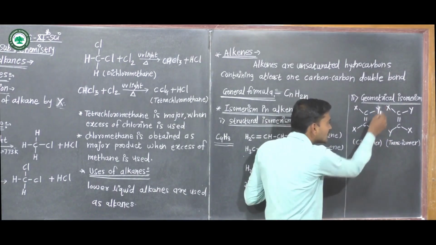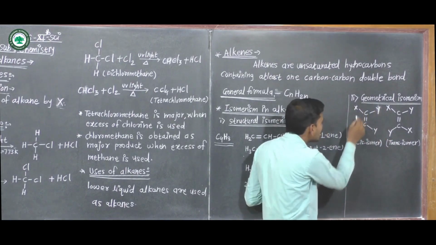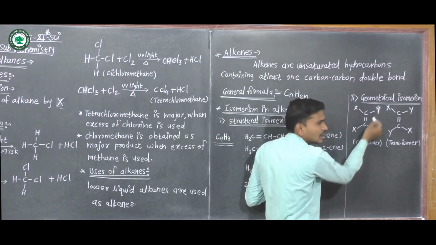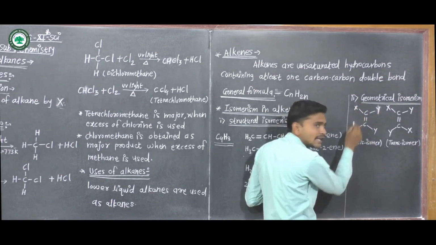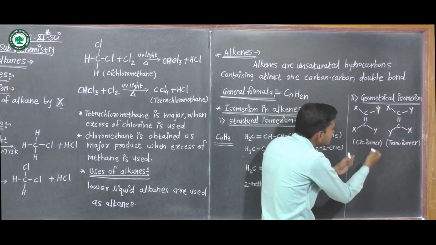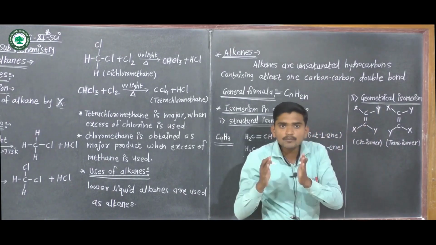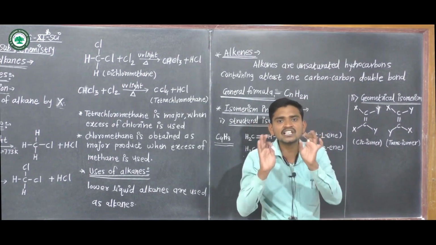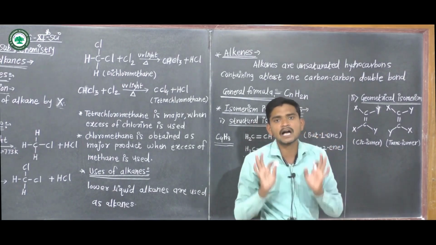This is the same group, and this is the same group. This same group lies on the same side of the double bonded carbon atom. So this is the cis isomer. When the same group lies on the same side of the double bonded carbon, then this isomer is called a cis isomer.